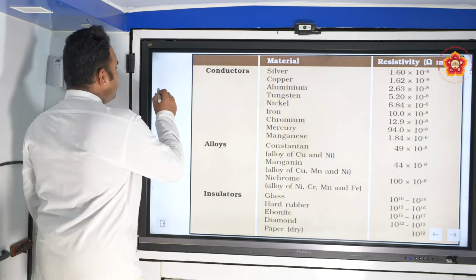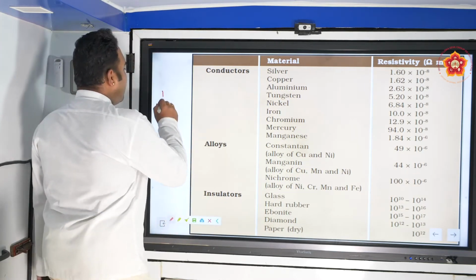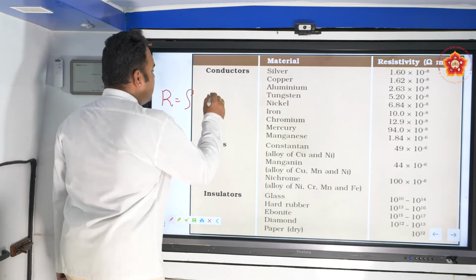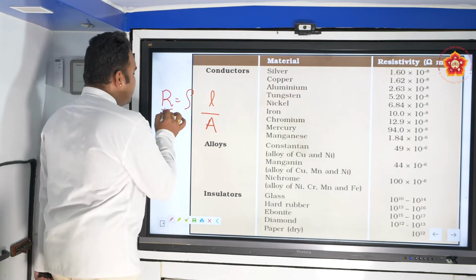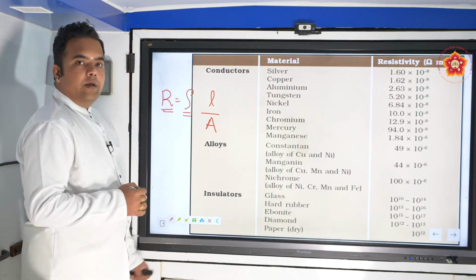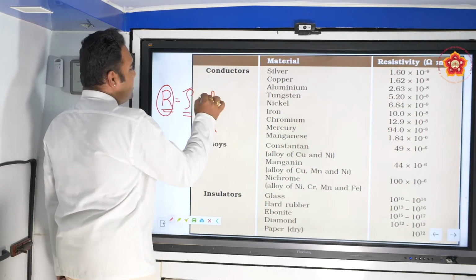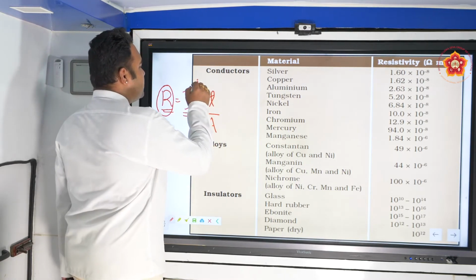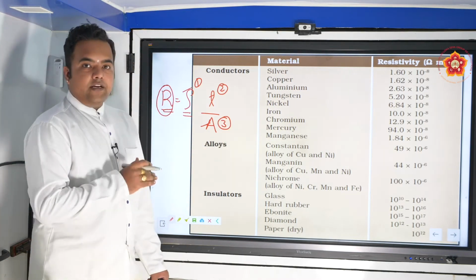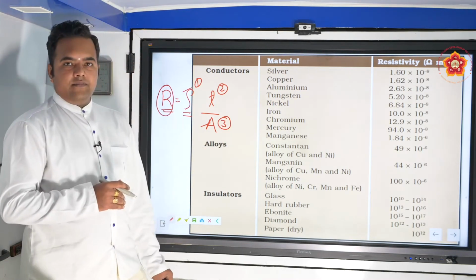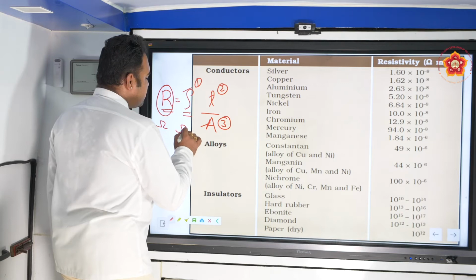Now we know the factors on which resistance depends. To summarize, when we write R is equal to rho into L by A, we are talking of two particular parameters, one is resistance, one is resistivity. Both are very much related. Resistance depends on these parameters 1, 2, 3. So it depends on the nature of the material, the length and area. So these are the factors on which the electrical resistance depends. It has the unit of ohm. The SI unit of resistivity is ohm meter.